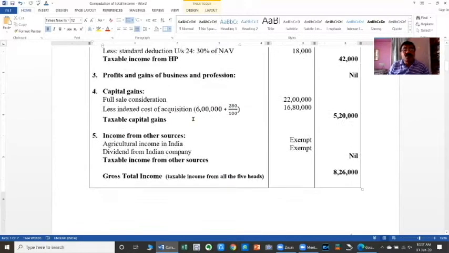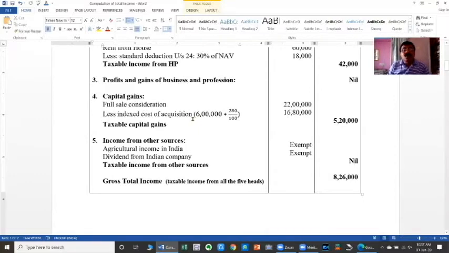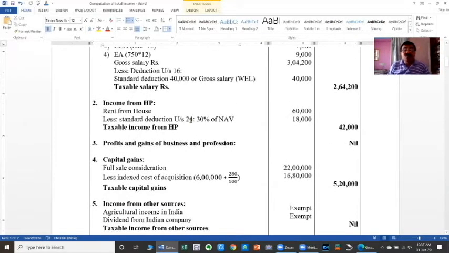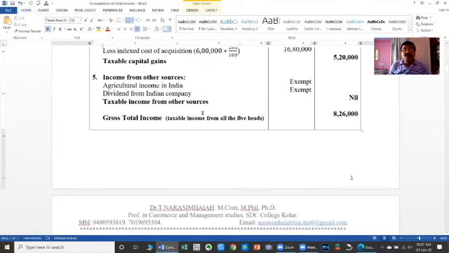Dear students, whenever we need to calculate the total taxable income of any assessee, first of all we have to compute the taxable income from each of the five heads. Then we have to get it totalized. The totalized taxable income of all the five heads will be technically called gross total income. In this problem we have to learn only up to the stage of calculation of gross total income.